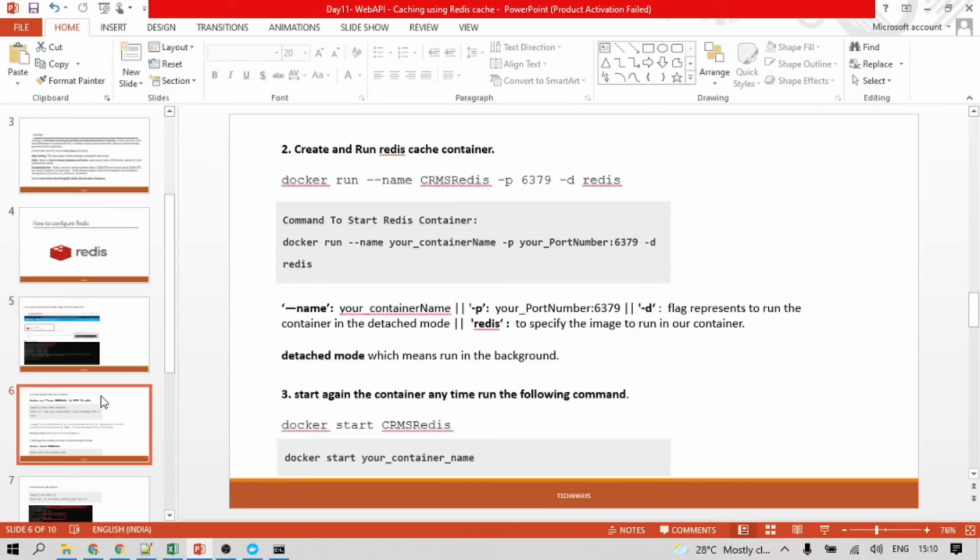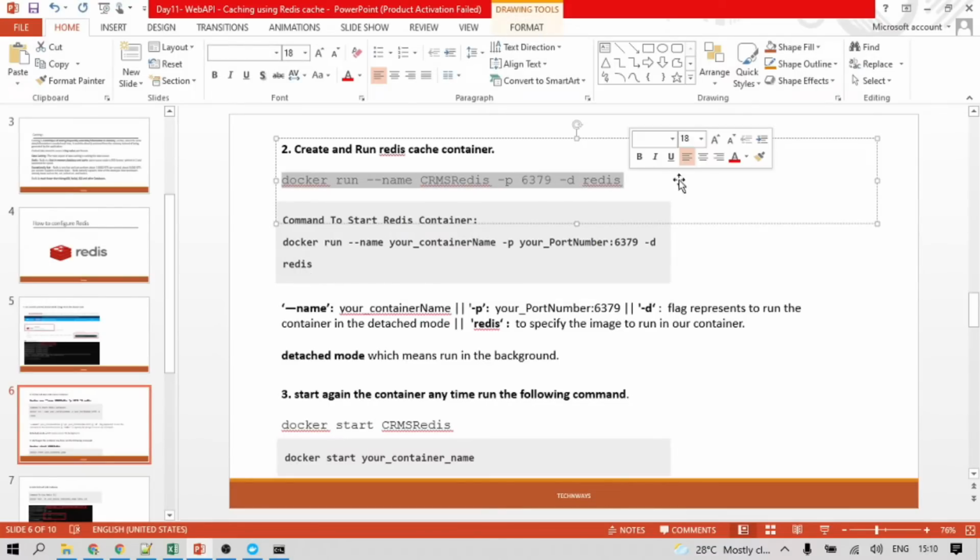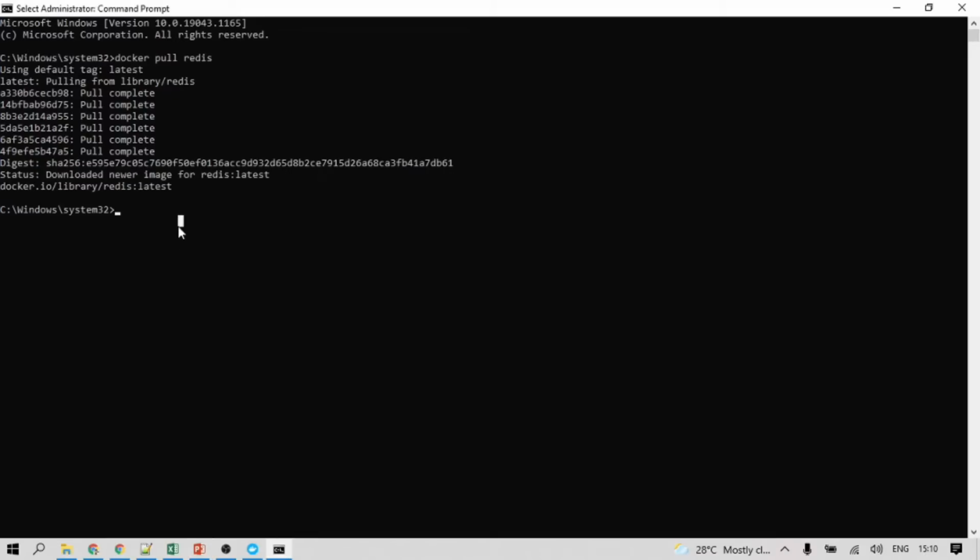So we fetched the Redis. Now what we need to do is create and run the Redis cache container. We need to create one container for the Redis cache. Redis is available in our Docker, so we need to create a separate container. We have a feature where we can create multiple containers for the same facility. Here we need to create one container for Redis for our CRMS API. So let's go ahead and create one container for that.